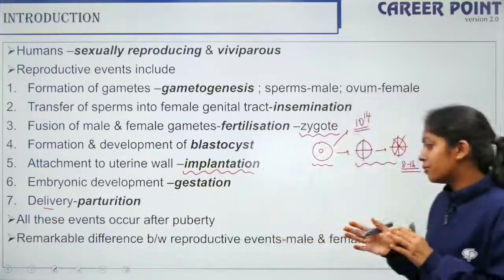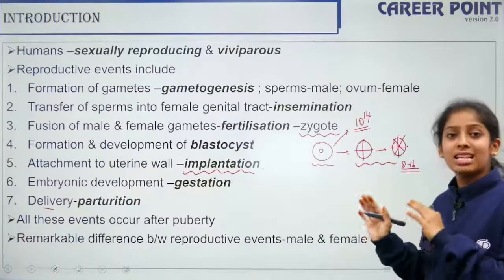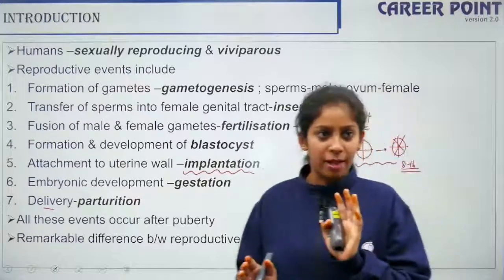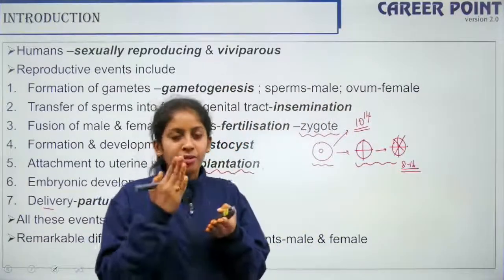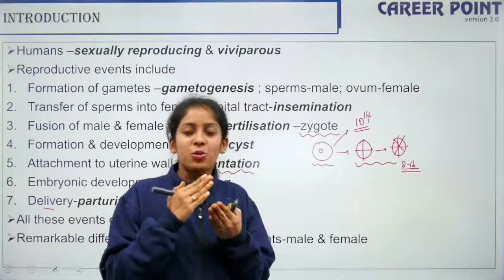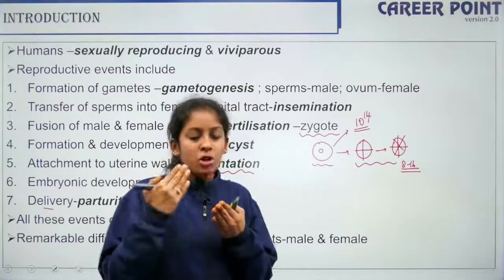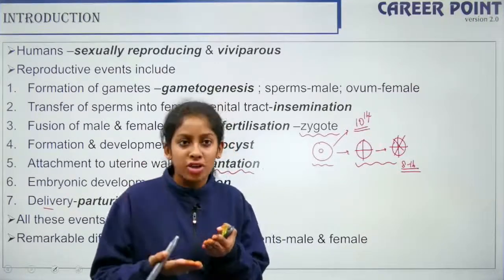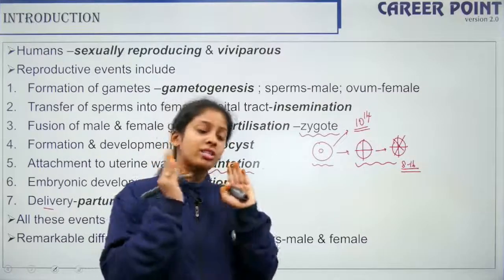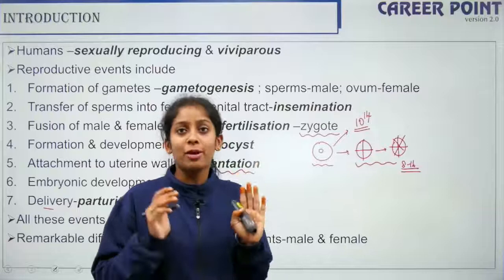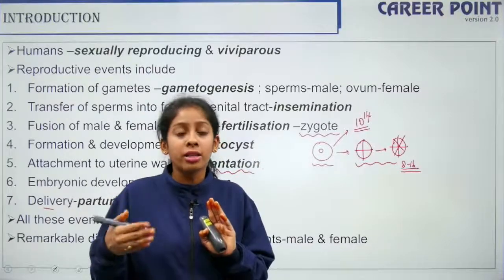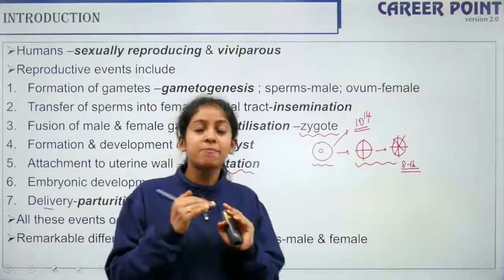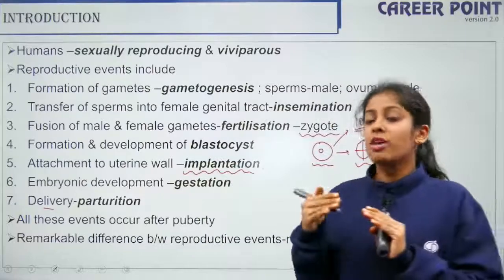Alright, so there's a remarkable difference between reproductive events in the male and in the female, because a female cannot reproduce throughout her lifetime. You have the menstrual cycle, right? The menstrual cycle in the female stops at one point, at the age of 50. Beyond that point, the female becomes non-reproductive, whereas the males are reproductive till the end. That is why you would have seen kings who are very old still have children. They marry young women and they still have young princes, right? That is the main reason men are reproductive throughout, whereas females are not.